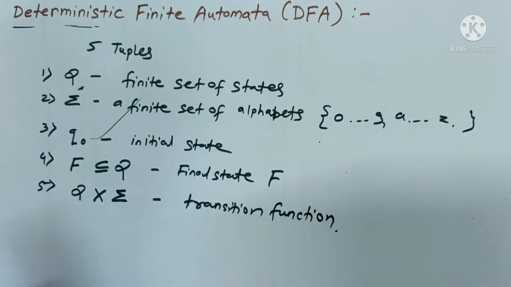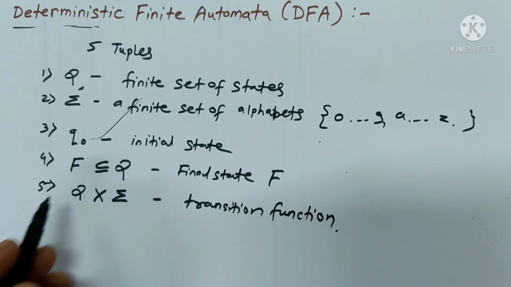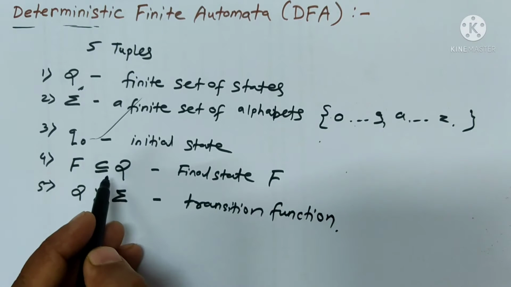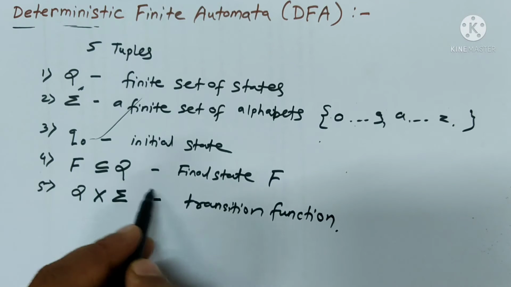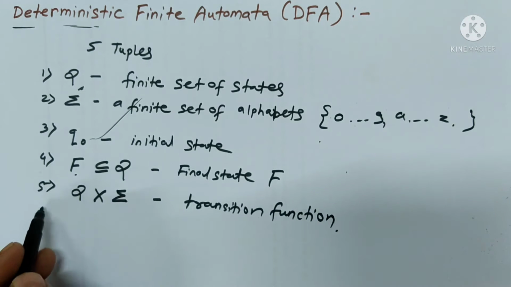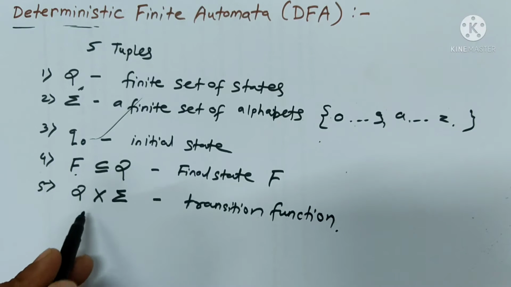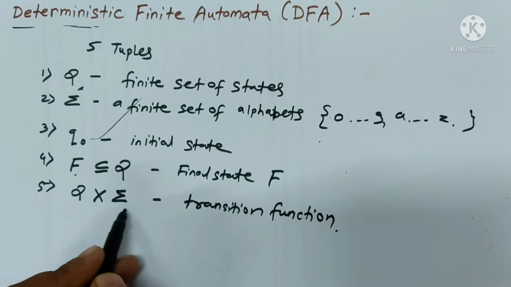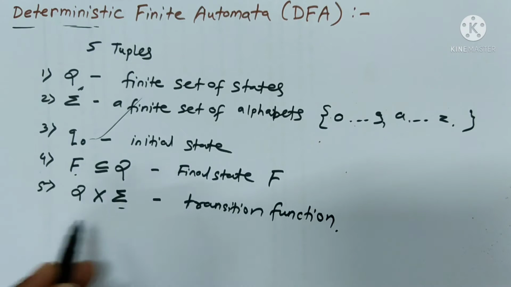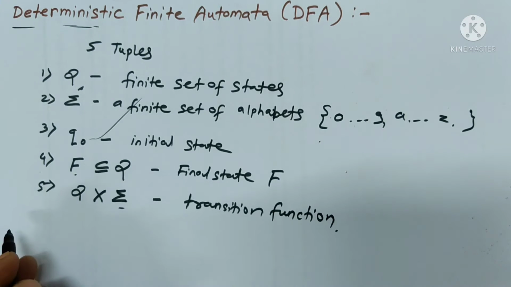So a deterministic finite automaton has 5 tuples. First, Q is a finite set of states. Second, sigma, the input alphabet. Third, the initial state Q0. Fourth, the final states, a subset of Q, because in that Q, one of the states is a final state. And the last one, the fifth tuple, is Q cross sigma, the transition function. So whatever input happens from Q0 or Q1 using the input alphabet sigma, that transition is called the transition function.